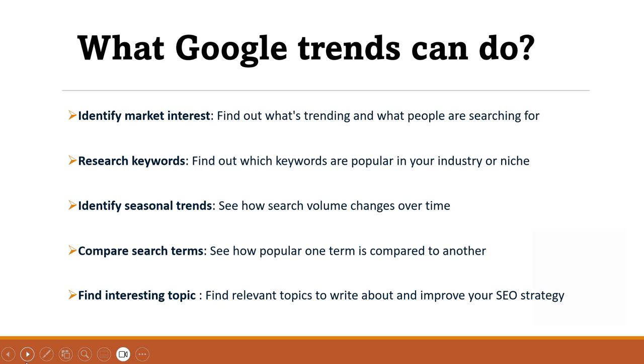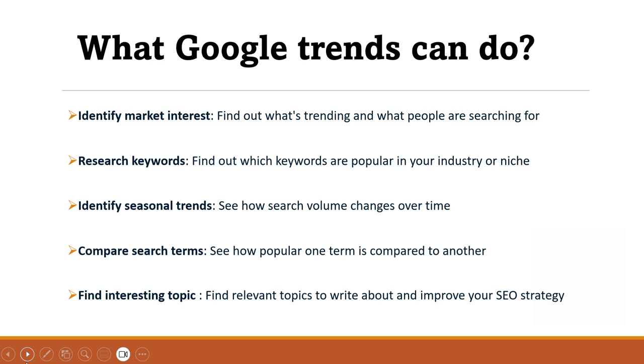So if you are a brand manager and you want to analyze some brand market research and understand certain topics, what is trending right now, you can go on Google Trends and search it. Let's say you are running a Google search ad and you want to understand which keywords are trending. You can find out from Google Trends, you can research keywords, you can also identify seasonal trends. You can compare one search with another search. Also you can find out interesting topics.